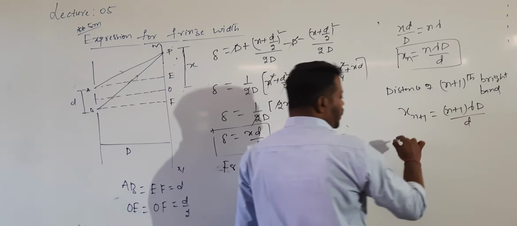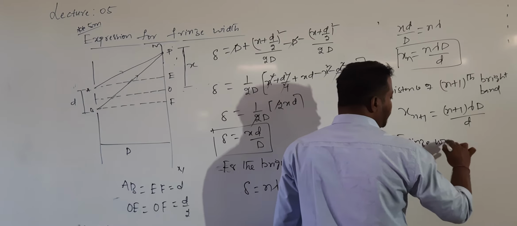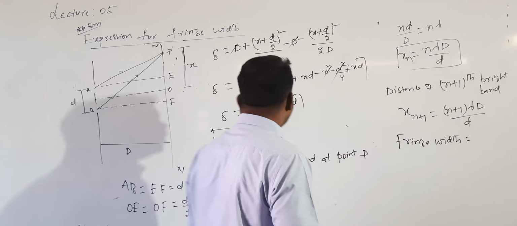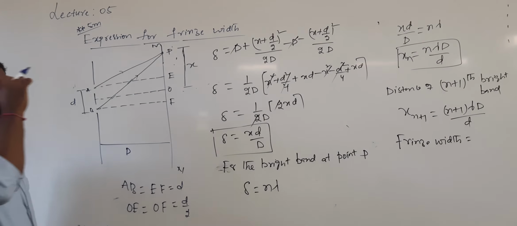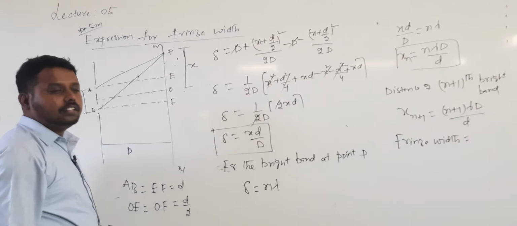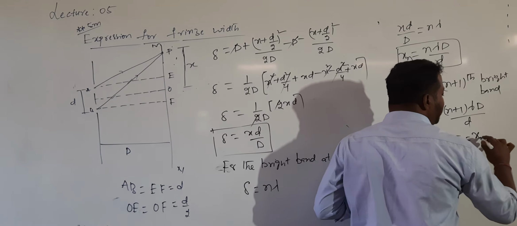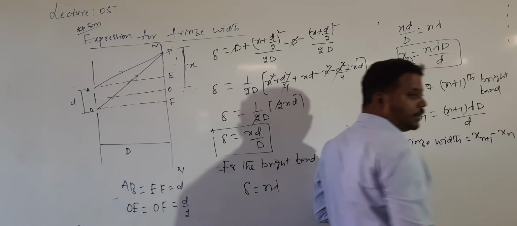Now tell me, what is fringe width? Fringe width is the separation between either two successive bright or two successive dark bands. Since it is the nth bright band, one more bright band will be there, that is n plus 1. So for the fringe width, the separation between two successive bright bands or two successive dark bands is xn plus 1 minus xn.